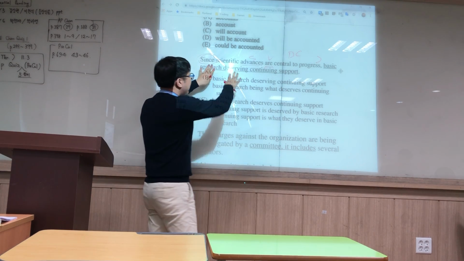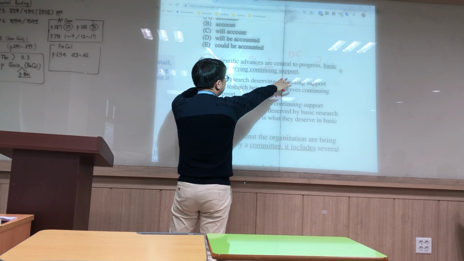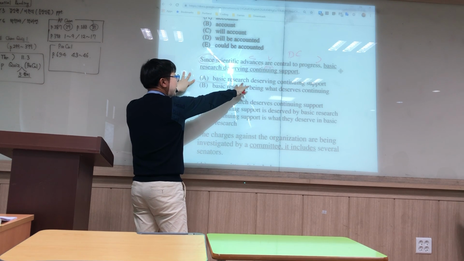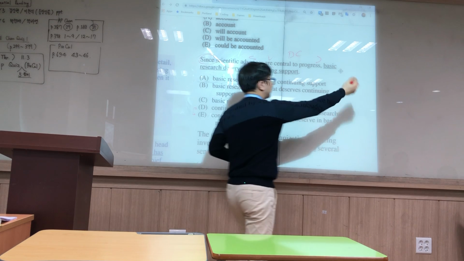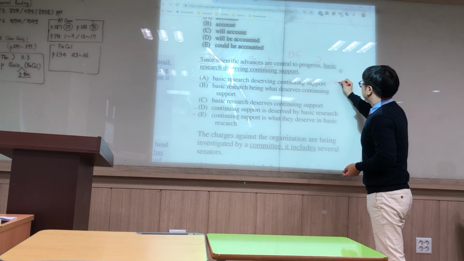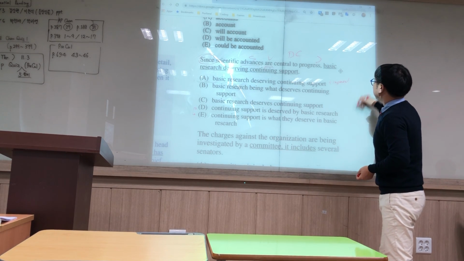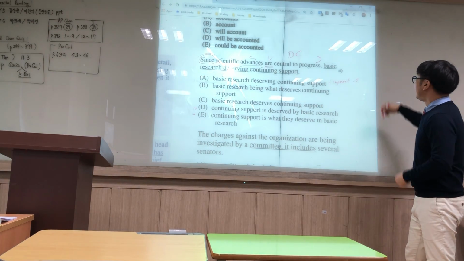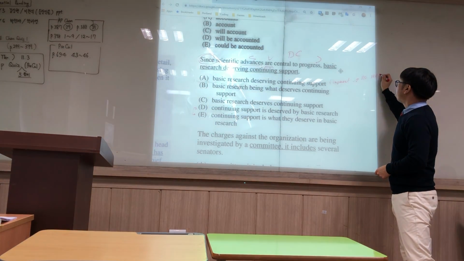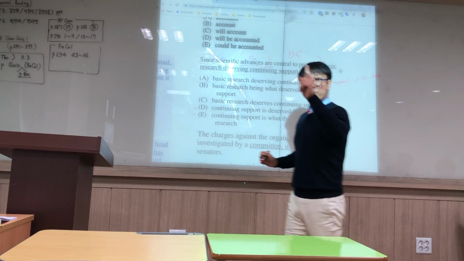And if we know that, "basic research deserving continuing support," for A, do we have a verb anywhere there? No, there's no verb. So this is a fragment, because it's an incomplete sentence, but if you want to take it a step further, you identify what's missing there. No verb. Because sometimes there are fragments for other reasons as well.